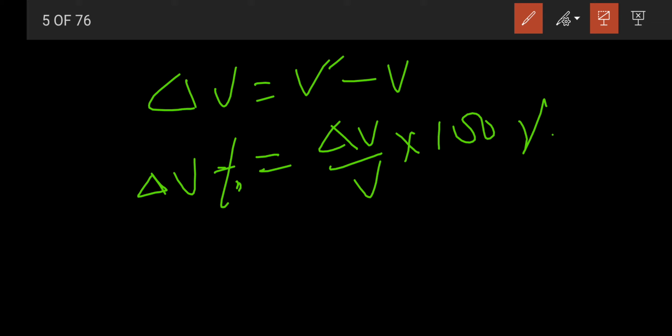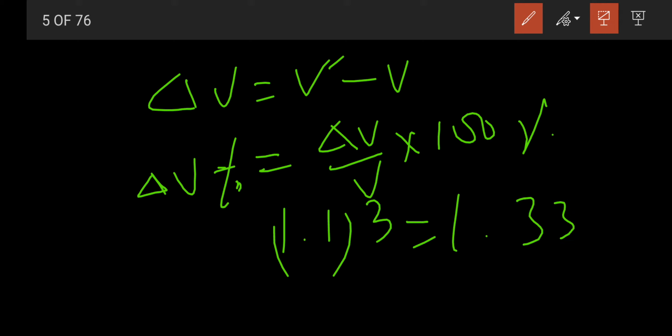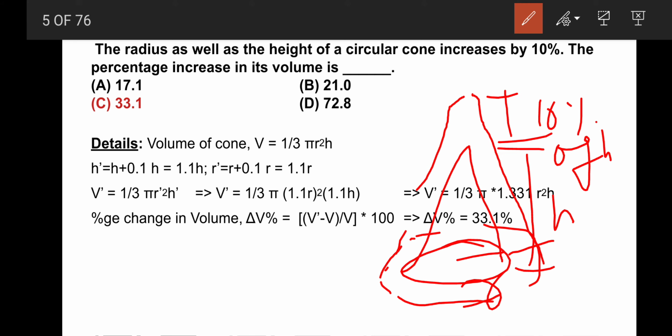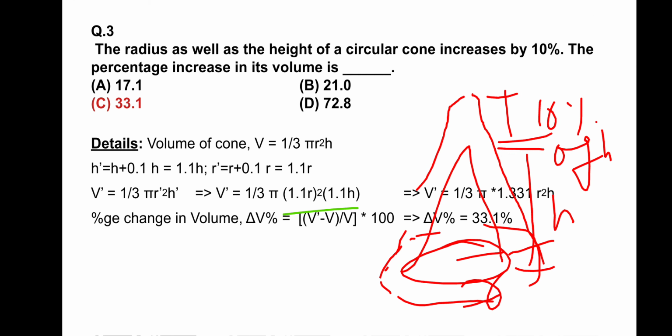Just remember 1.1 whole cube is 1.331. I remember this, and you can just solve. You will get anyhow 33.1%. Now see, 33.1%. Now moving to the next question, sorry, fourth question.